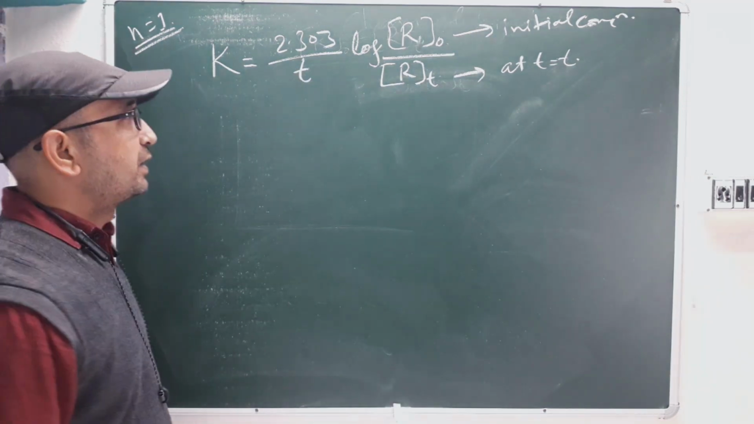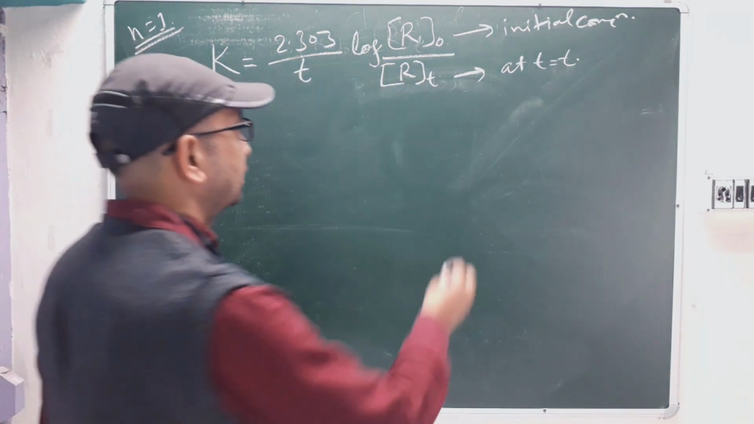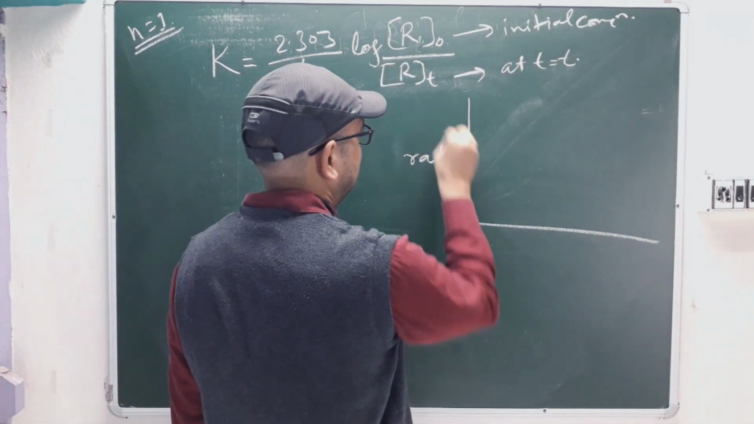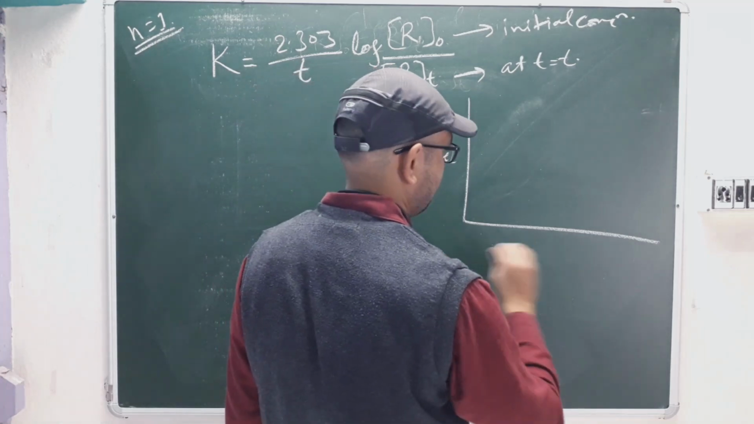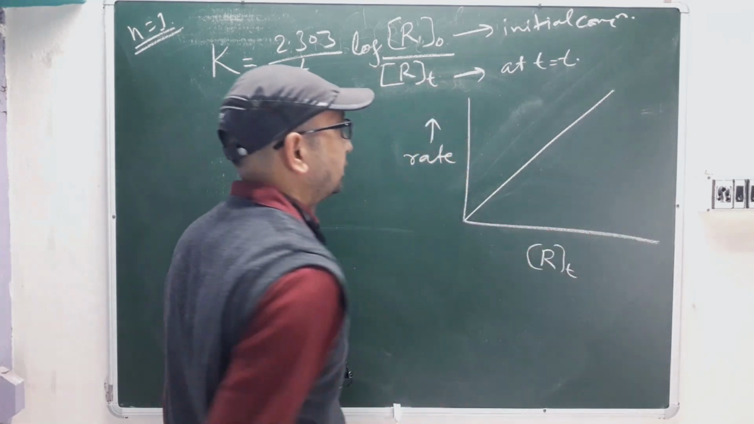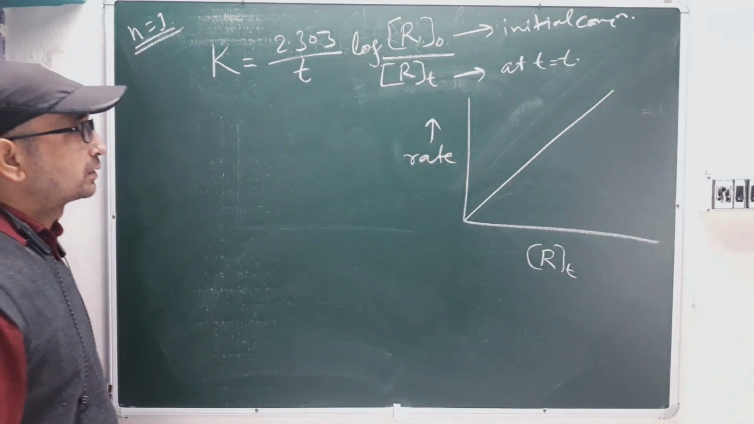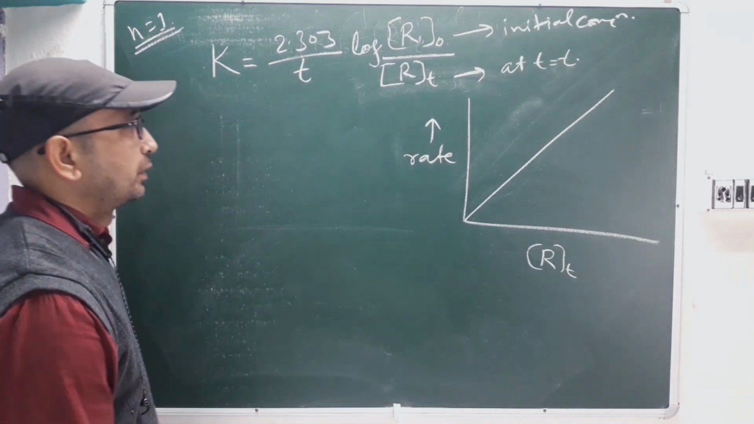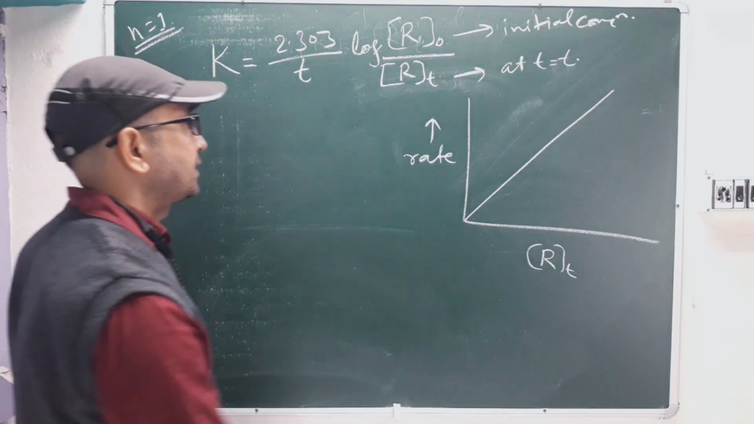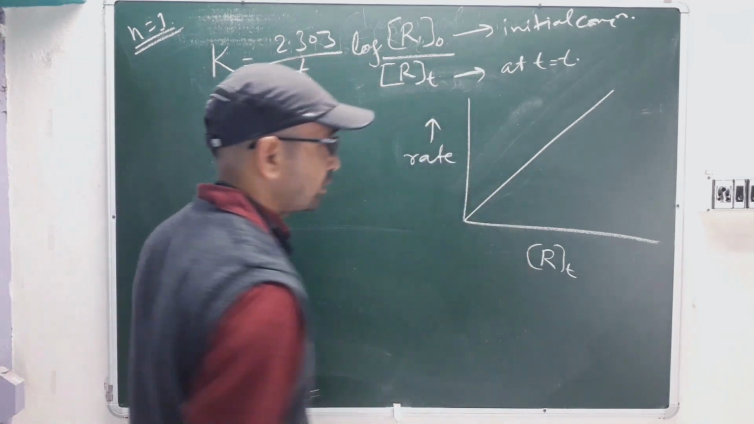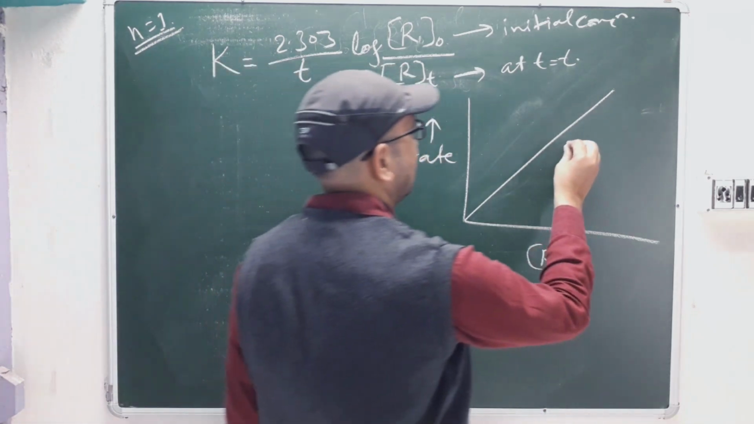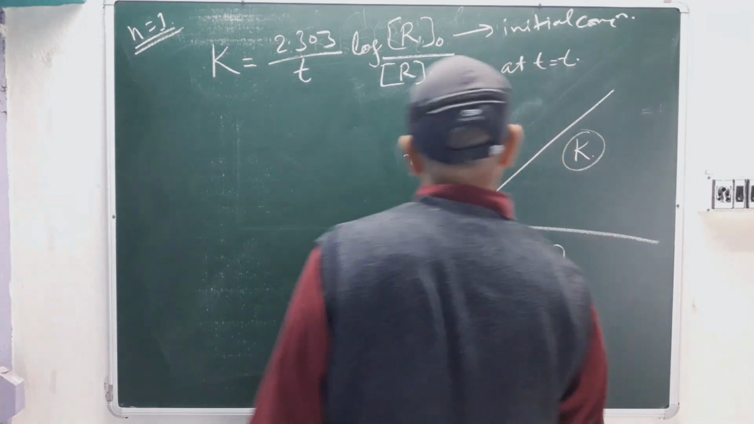So we are discussing n equal to 1. Let's see how the graph will work for n equal to 1, with the rate. Here we will take Rt. So it will be a straight line. As the rate increases, the concentration of product will also increase. If we increase the rate of the reaction, the concentration of product will also increase, and this one is k, right? Slope is k.